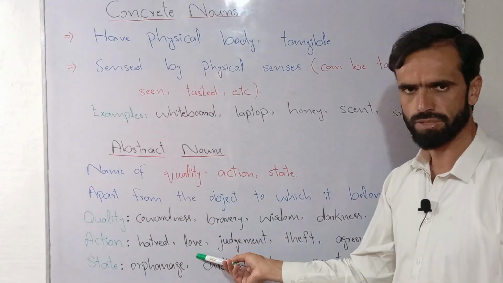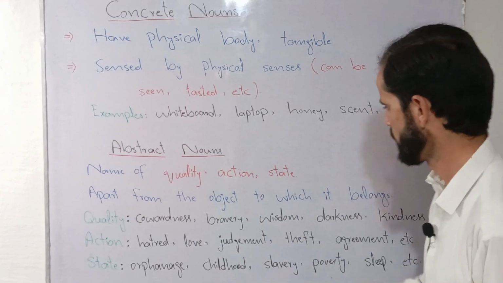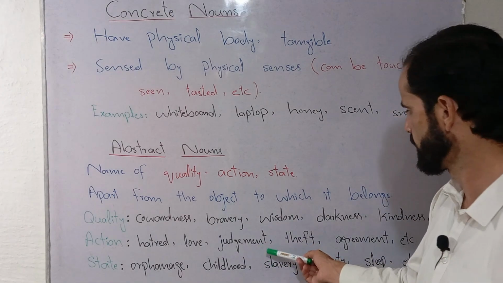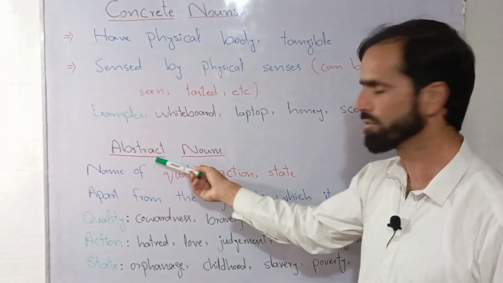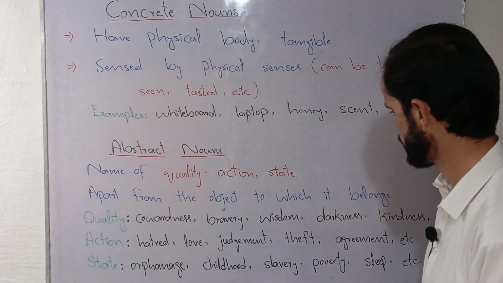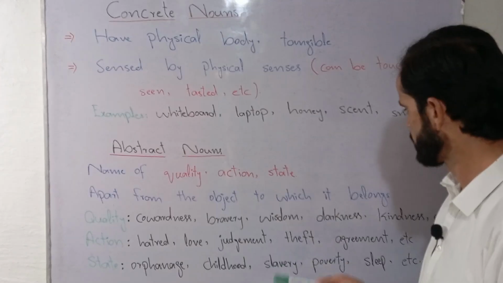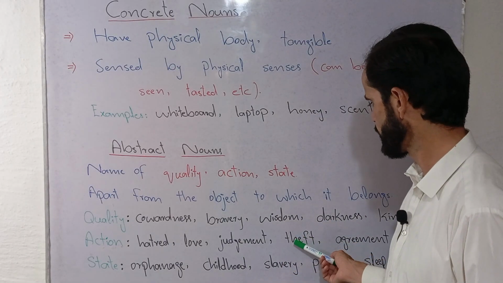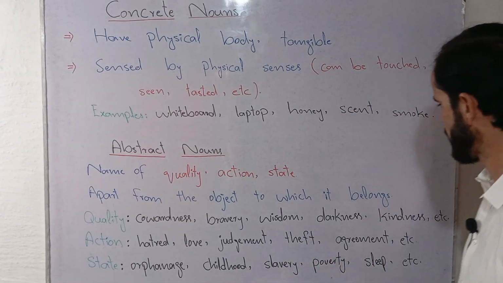So love could be used as a verb, love could be used as a noun, but again it is an abstract noun. Judgment is derived from the word judge. So judgment here is an action, but it is also an abstract noun. Theft also refers to an action. For example, there is the word thief who steals things, but theft is the action of stealing things. So we can say that the thief was caught while doing a theft.